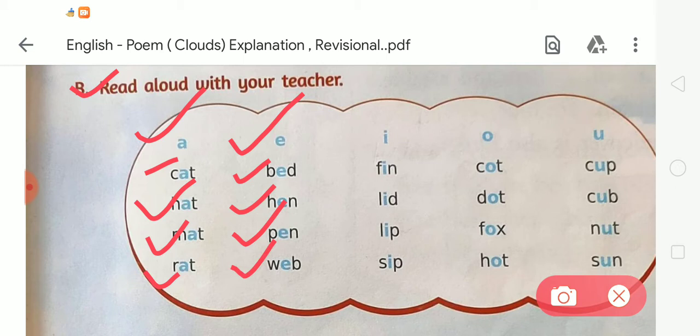Bed, bed. Hen, hen. Pen, pen. Web, web. After that the next vowel sound is I. So the words are fin, fin. Lid, lid. Lip, lip. Sip, sip.